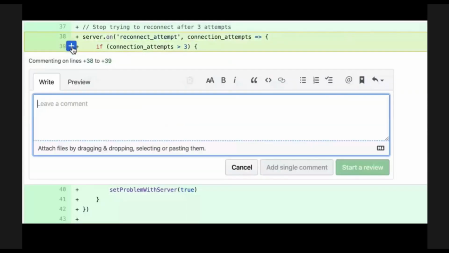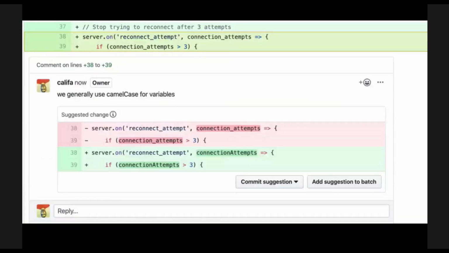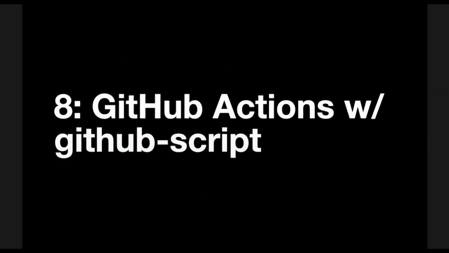Now, most people are aware of writing comments in line in PRs, but if you didn't know, now you know, you can actually highlight multiple lines of comments. Not only can you suggest code to be fixed, but you can also accept that code directly in line, as you can see right here. I'm a bit of a stickler whenever I commit to a project. I don't want to have to figure out how to clone, look at a different branch, and then get that code on my system. We do have things like Codespaces, which is in beta today. But before you get access to that, you can do this today and commit those changes directly.